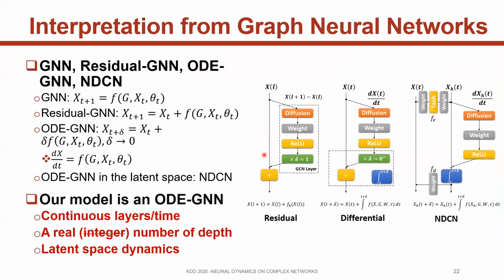We can interpret our simple instance of NDCN from the perspective of graph neural networks. Here we can see a graph neural layer. If we stack many graph convolution layers, we can get a deep graph neural network. However, if instead of modeling the mainstream signals, we model residual signals, we can get the residual GNN here. We can see x_{t+1} equals x_t plus this neural convolution layer.